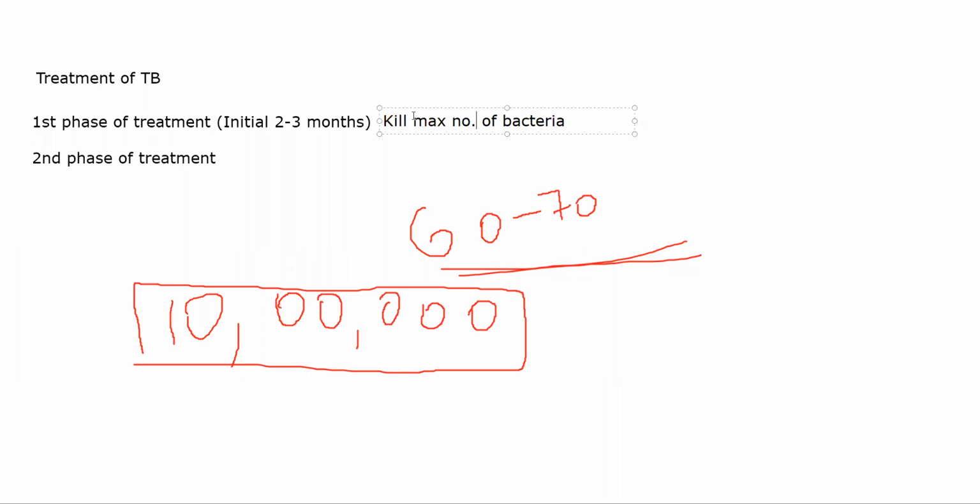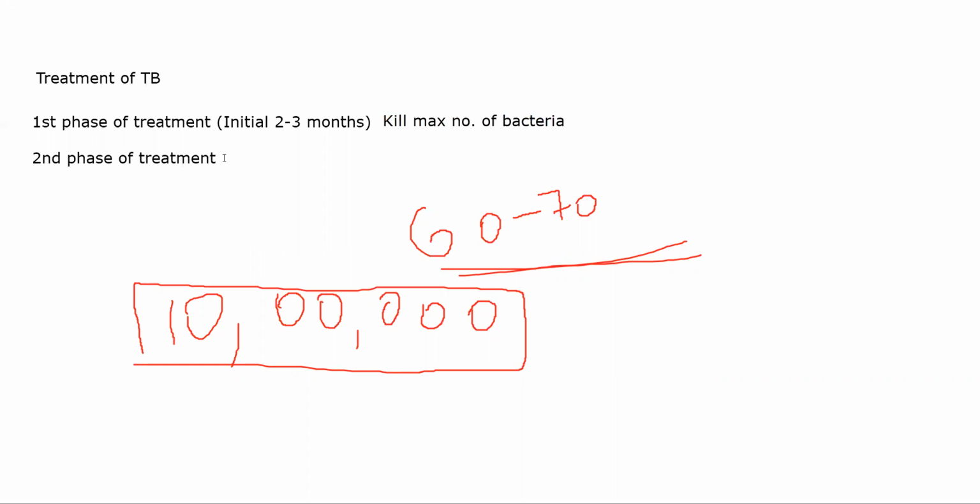Because they might someday, especially when the patient becomes immunocompromised, let's suppose later on in their life they contract cancer, or they are immunocompromised for whatever reason, their immunity is going down, that is when those dormant bacteria will get activated and they might trigger TB again. Your second phase of treatment is so that you can kill those dormant bacteria.